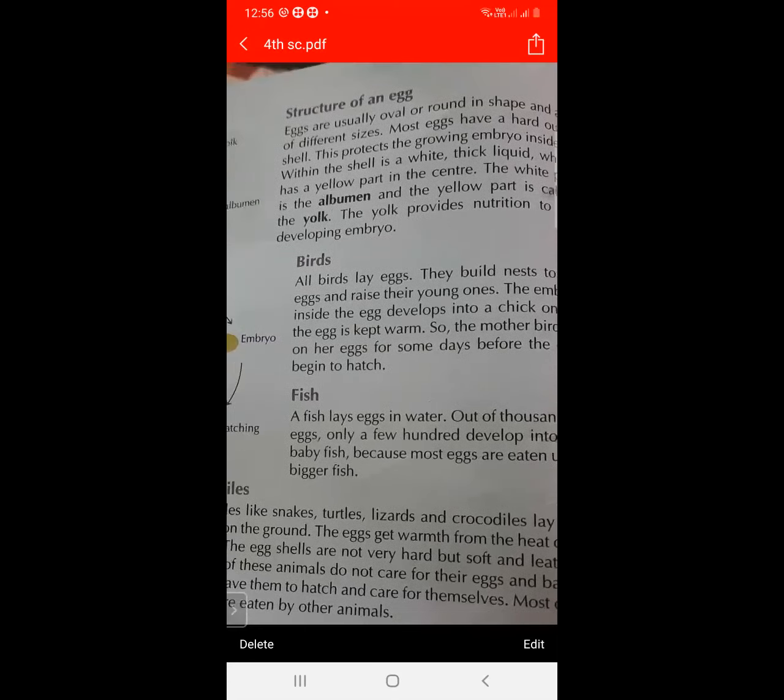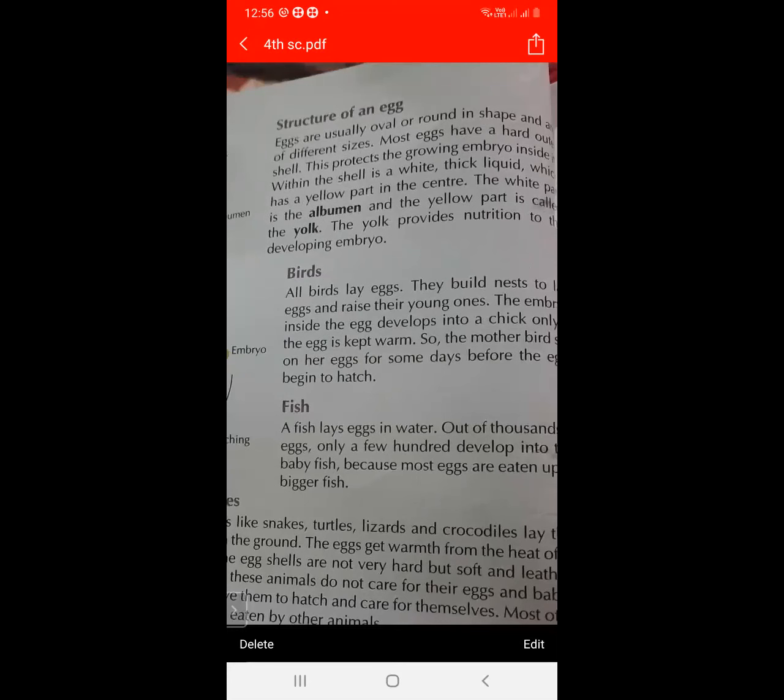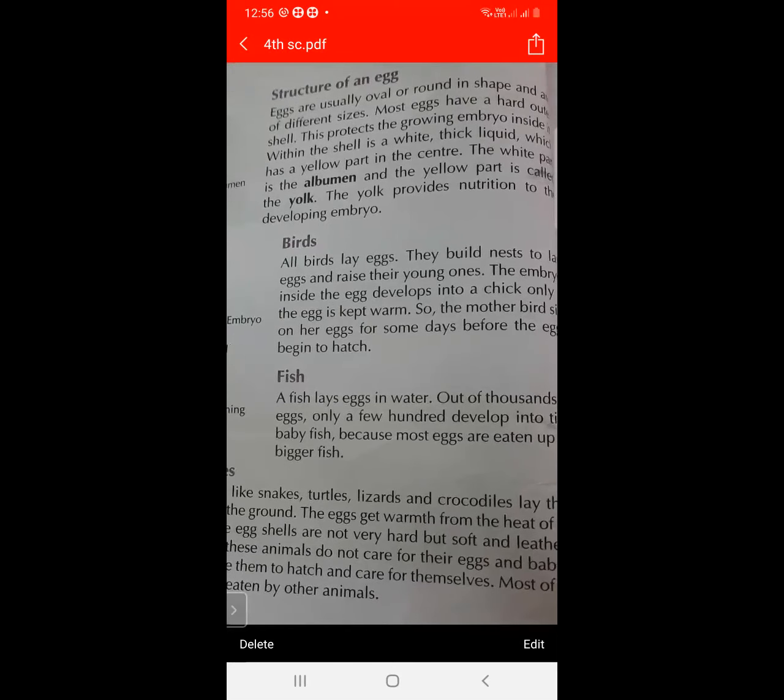Mostly the egg has a hard shell, and within the shell there is a white liquid, and in the center a yellow part. The white part is called albumen and the yellow part is called yolk. The yolk provides nutrition to the developing embryo.